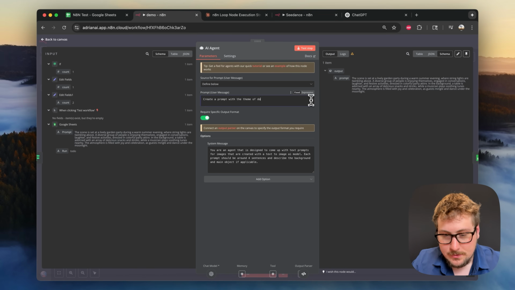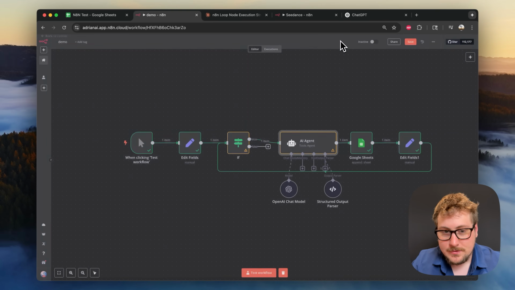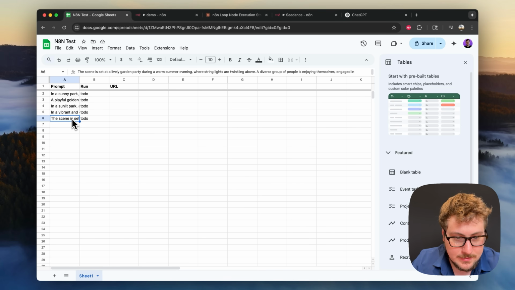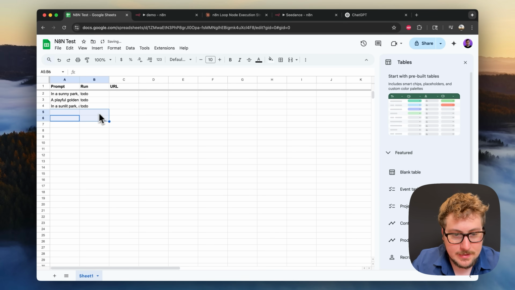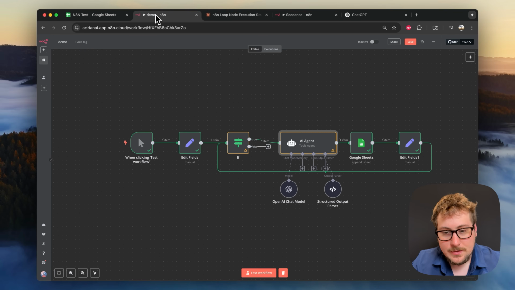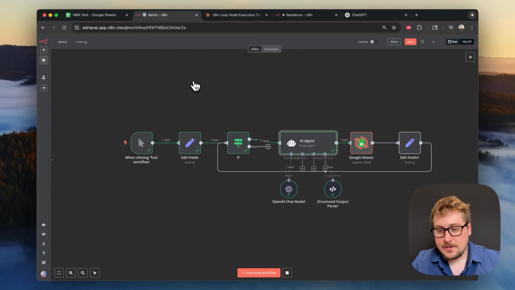So now let's just go into this AI agent and create a prompt with the theme of dogs. I'm just going to switch this back to dogs, and then I'm going to go back into this sheet and take out the non-dog prompts for the next part. And then right here, I'm going to hit test workflow, and you'll see it's just going to iterate through. It's going to create that prompt, put it on the sheet, then go to this next one.